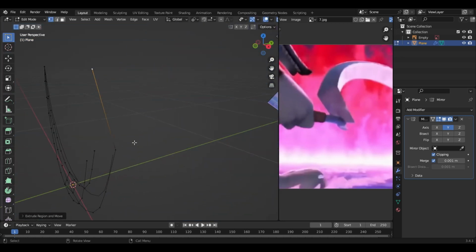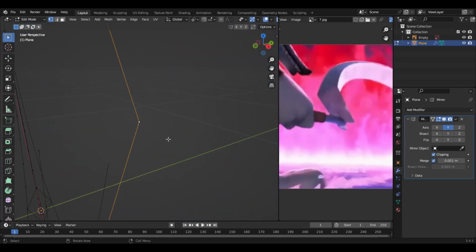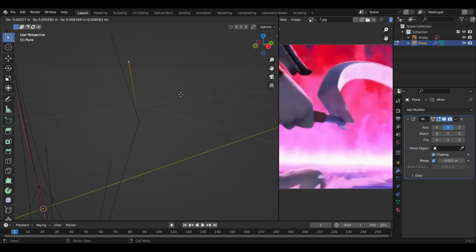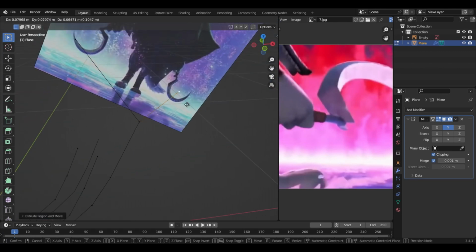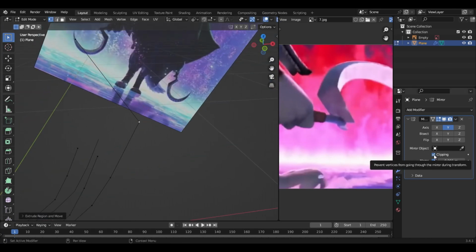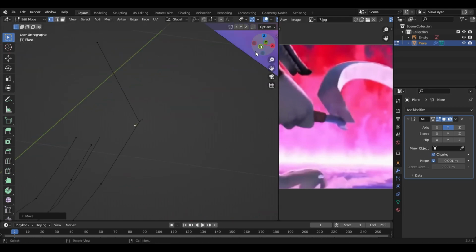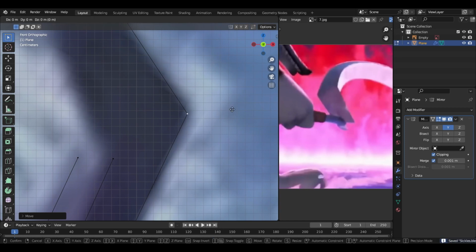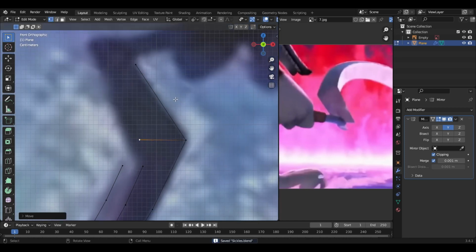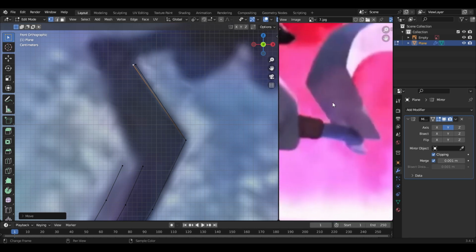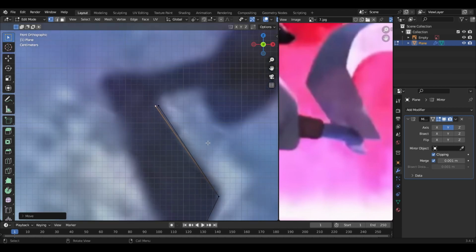Okay. The next thing we are gonna do is press extrude on this one, and the previous one we have to disable clipping to move this here, and then you can enable it again. And move it over here. As you can see, it has a kind of triangle shape here, so we're just trying to make that part.